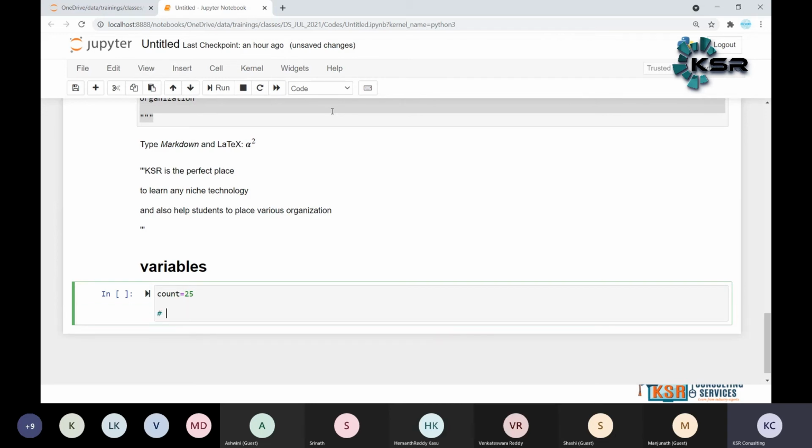So here I am writing a comment: we have created a variable name, count, and we have assigned the value 25 to the variable.